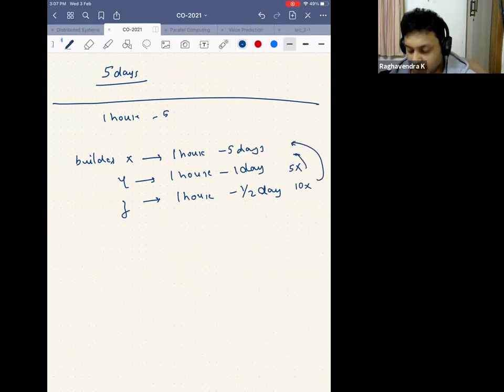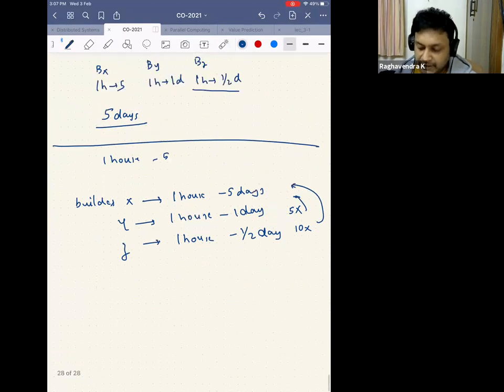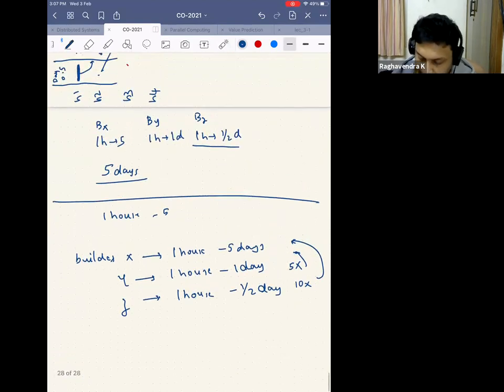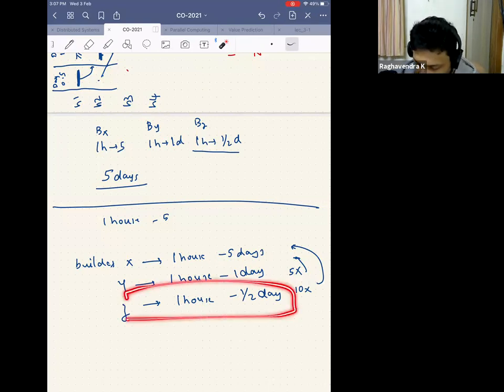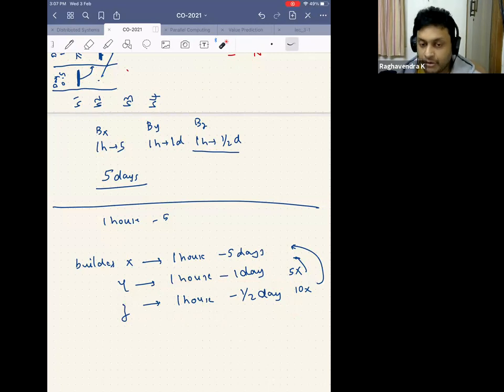Of course, we also saw that if I say one house is taking one day, it doesn't mean that you go to Builder Y and ask him for a house and he will give it to you in a single day. It just means that he's producing one new house every single day, but any particular house you pick still takes 5 days. So you have not reduced the time it takes. This is very important.